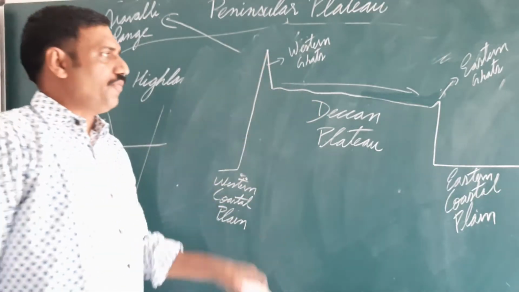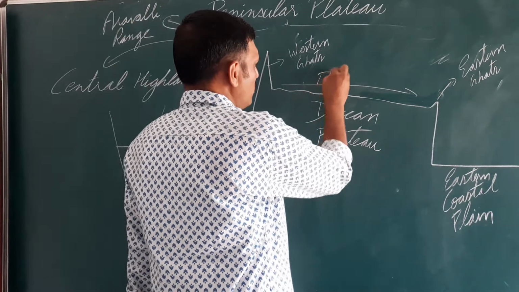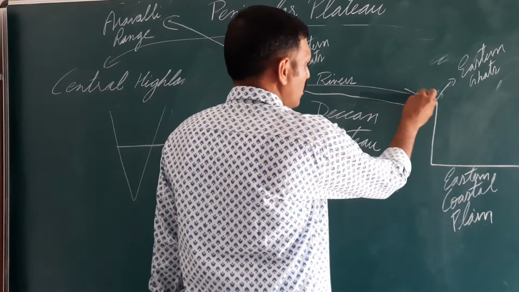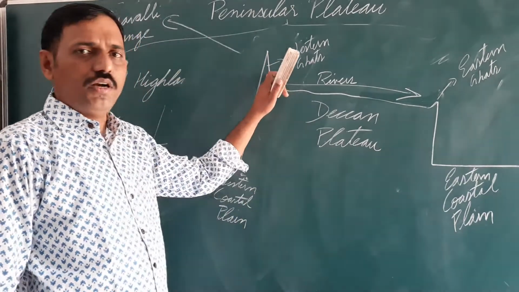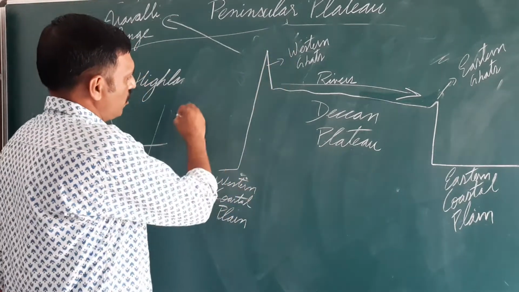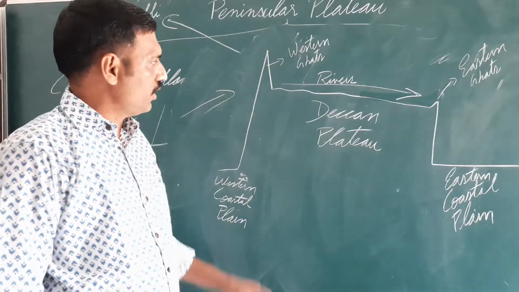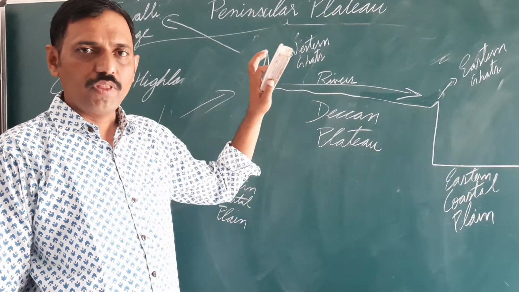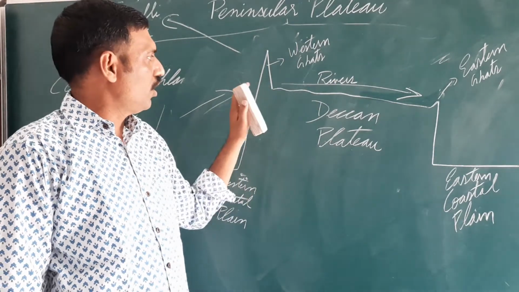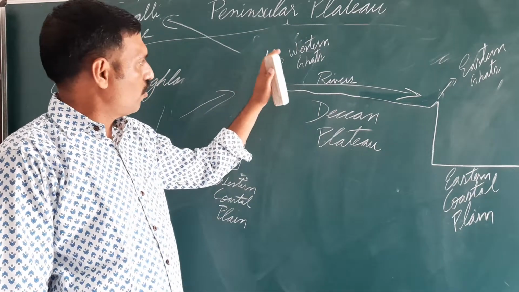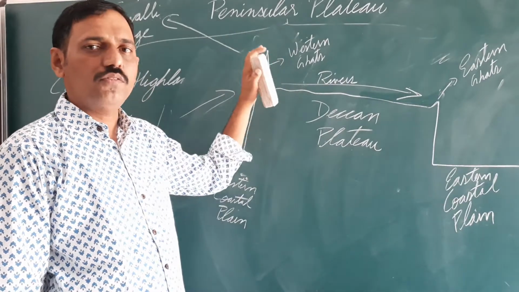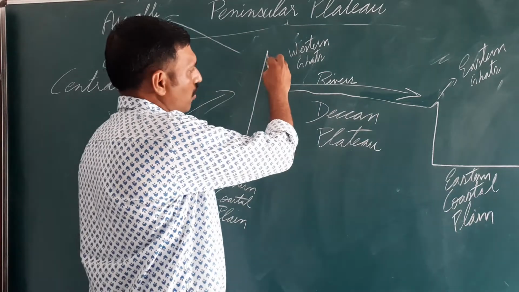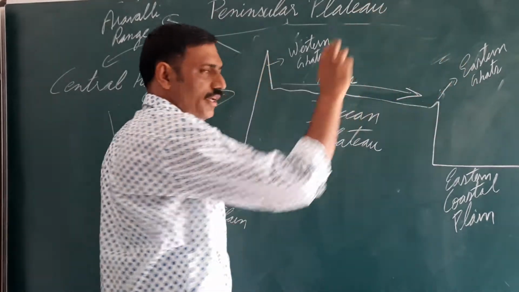This slope is justified or proved by all the rivers of this region flowed from west to east. Western Ghats receive heavy rainfall because the direction of monsoon is this, from southwest to northeast. So Western Ghats receive heavy rainfall, and this rainfall is orographic rain. Oro word means mountain. So rainfall associated with mountain. Because these mountains are in the path of rain bearing wind, Western Ghats receive heavy rainfall. And most of the rivers originate from here and move towards east.